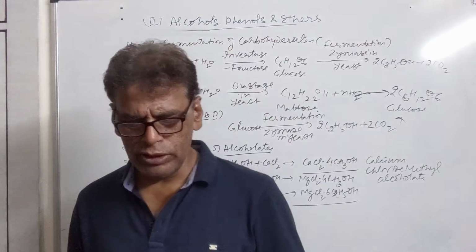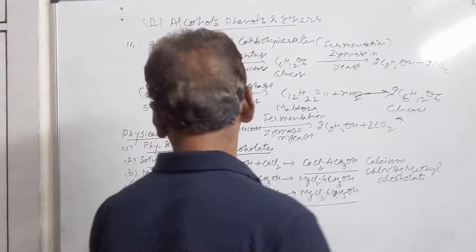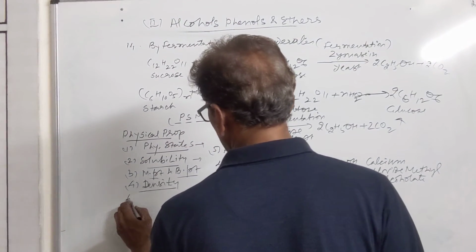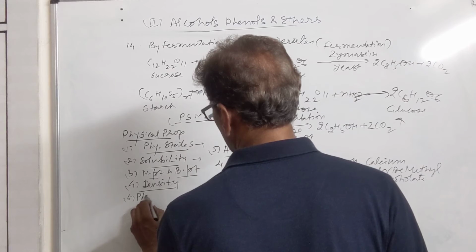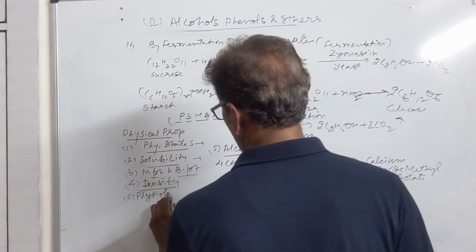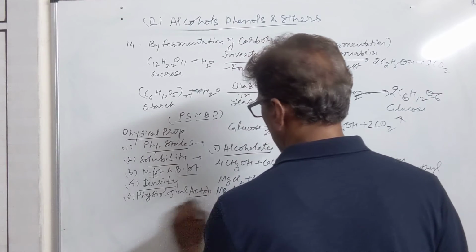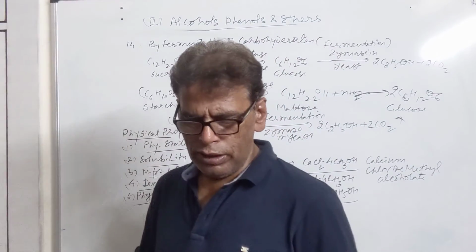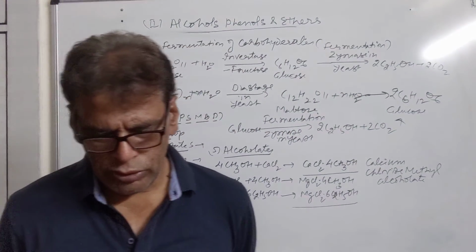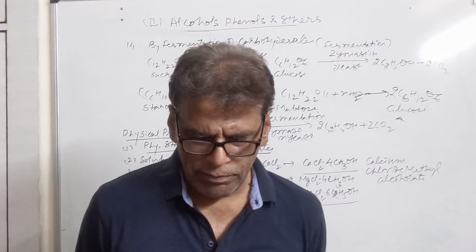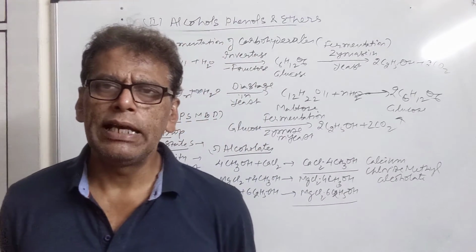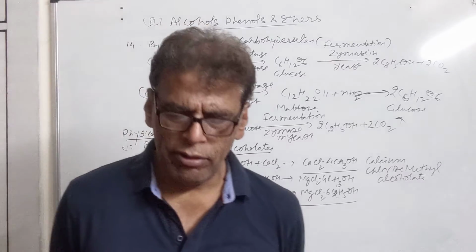Then we have the physiological action of alcohols. Alcohols cause physiological action on our body. Methanol is a poisonous liquid, so it should not be drunk at all.